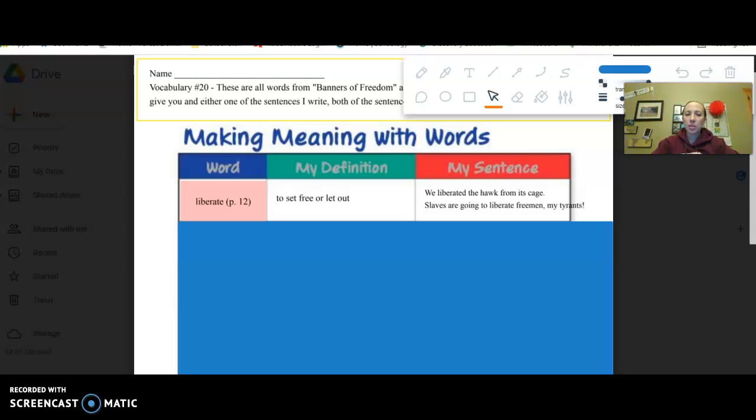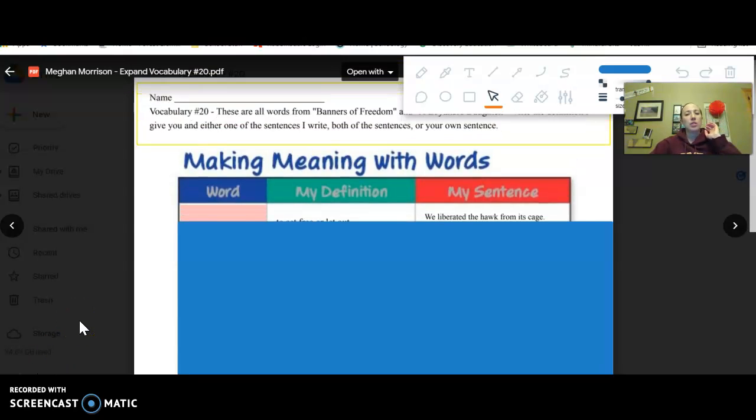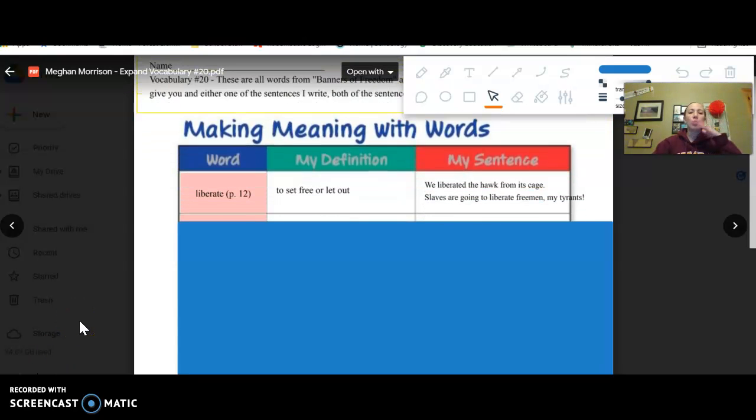All right, vocabulary number 20. These are all from Banners of Freedom and A Loyalist Daughter. So, as always, definition, sentence, in your exit slip, please make sure to do 4 of the words, use them in sentences. Liberate. Liberate means to set free or let out.